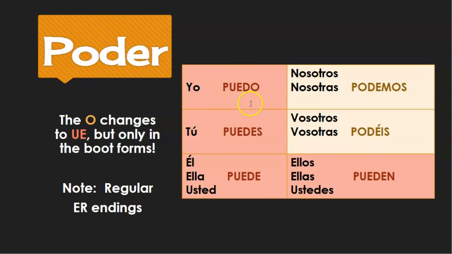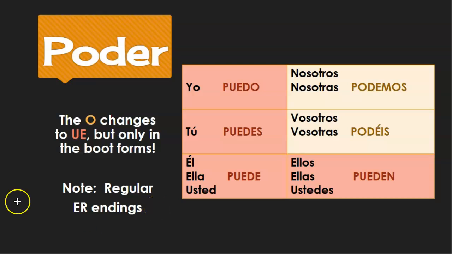Yo puedo, tú puedes, ella puede. Ella puede esquiar. She can ski. Nosotros podemos estudiar. We can study, right? Vosotros podéis. Ellos, ellas, and ustedes pueden. So that O changes to UE in this boot. Make sure you're highlighting that in your notes packet. I want you to highlight this part of your chart in that notes packet, the O to UE.